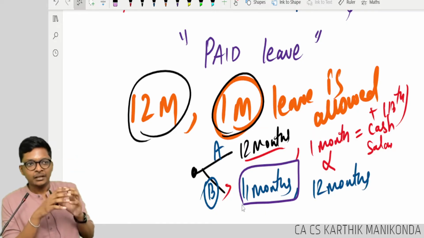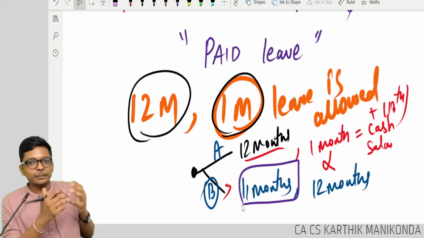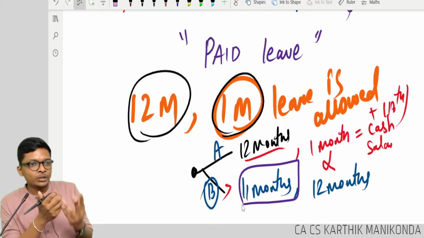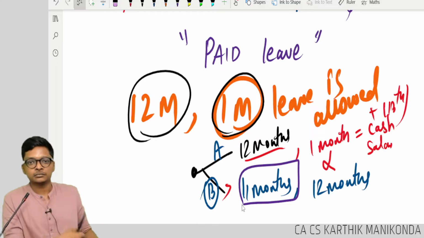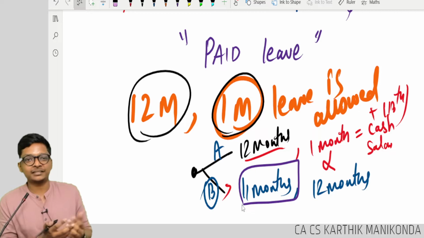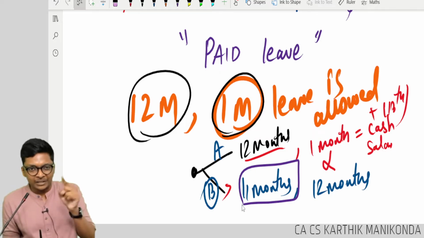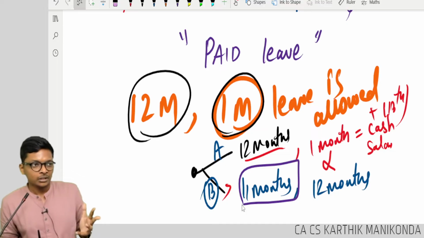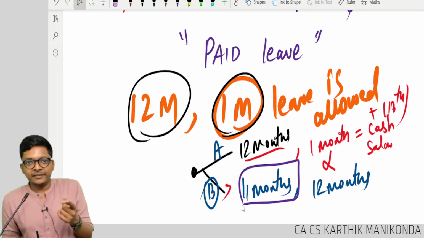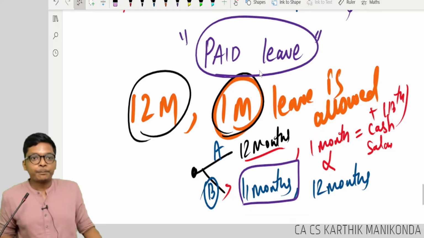In simple, you might have a servant in the house. In 30 days, the maid or servant would have taken 2 days leave. Will you cut the full salary? Will you cut any salary, guys? Your dad or mom runs a business. One employee took 4 or 5 days leave. Will you cut the salary? No. That means even if they take leave, you give full salary. Correct? That is called paid leave.